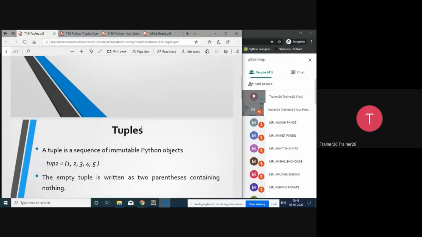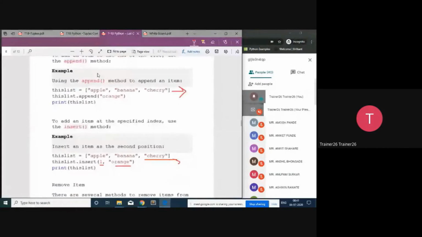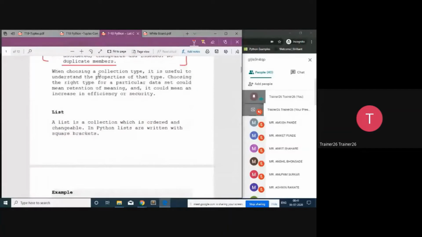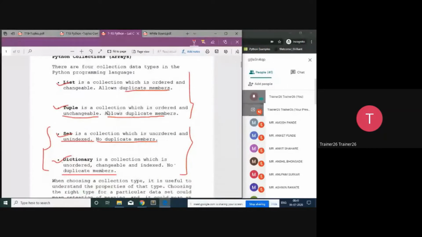Regarding tuples, we studied one part in a previous session itself. A tuple is a collection that is ordered and unchangeable, and allows duplicates. There is only one difference between the list and the tuple, that is change. A list can be changed, but you cannot change a tuple.